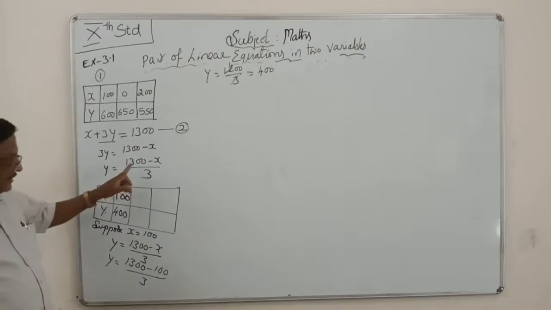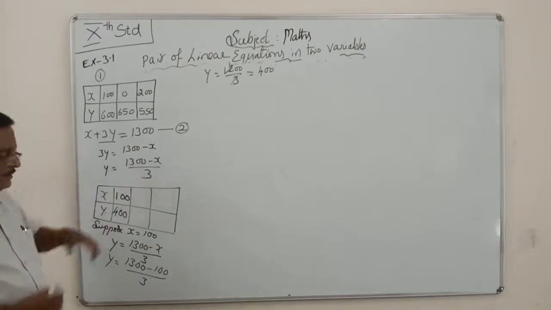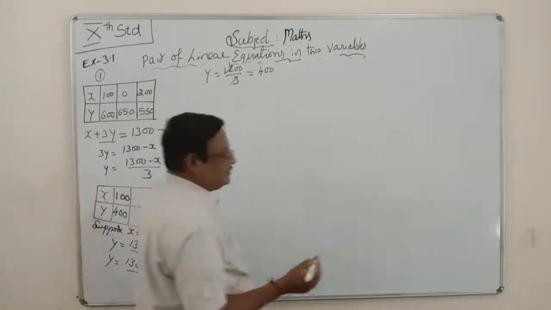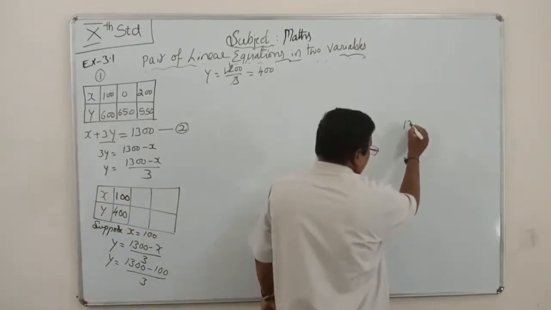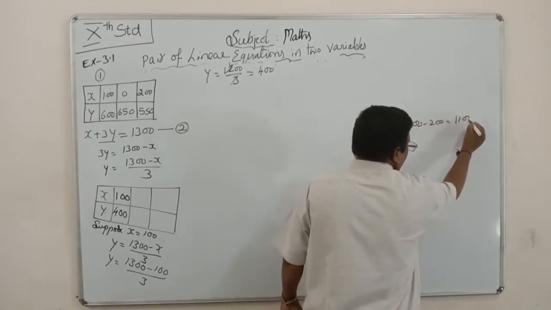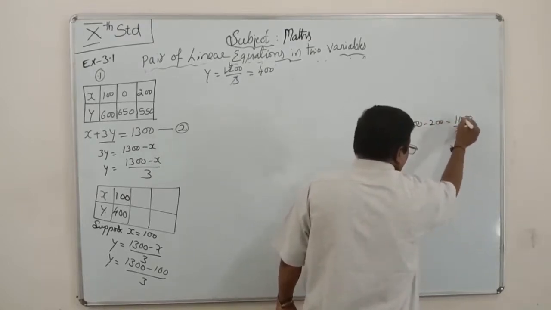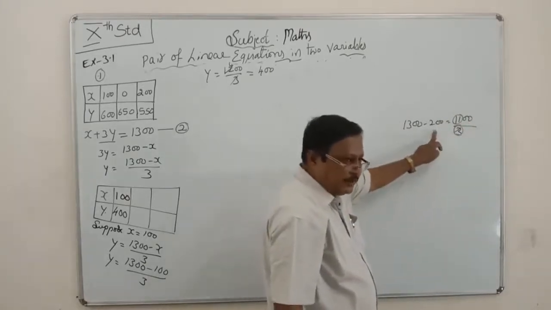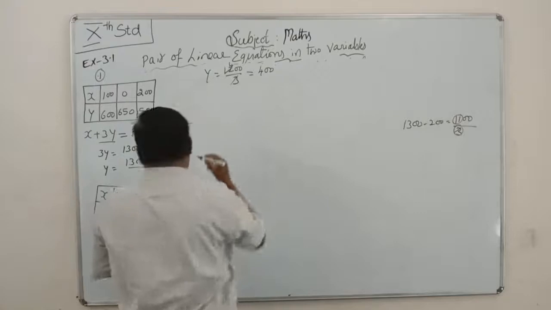Next, you see here 100. Next, x value is equal to, suppose you are taking 200. Just you see here, 1300 minus 200 is nothing but 1100. 1100 is not divisible by 3. That's why you don't take this one. Here the minimum value taken is 100.